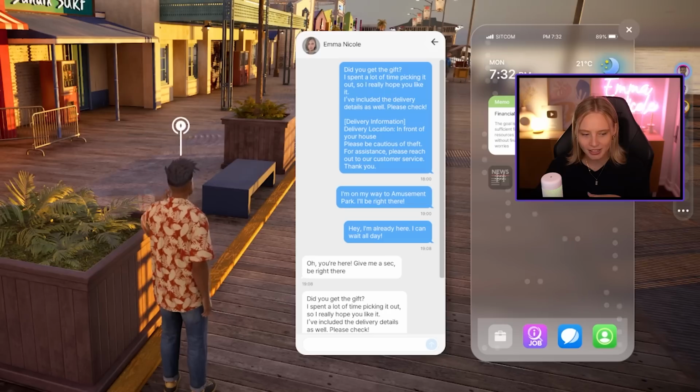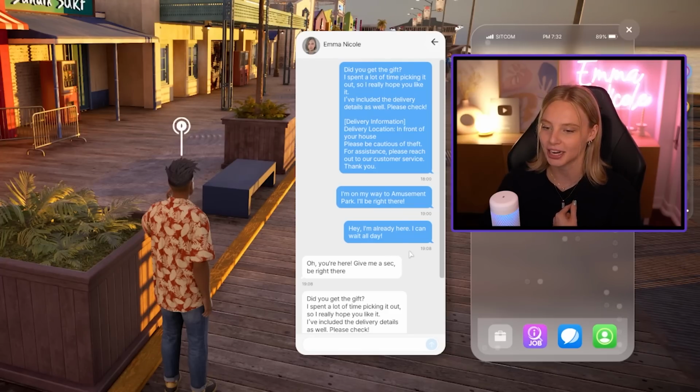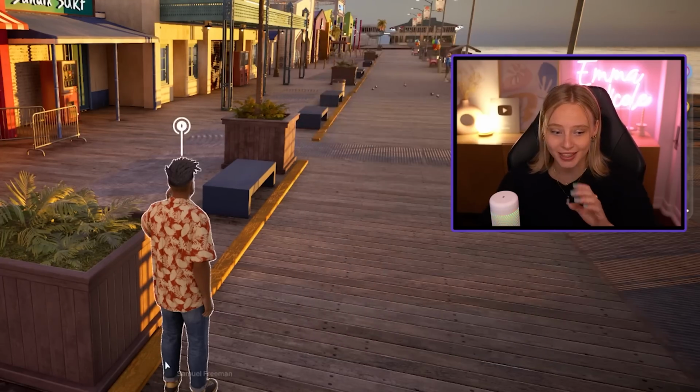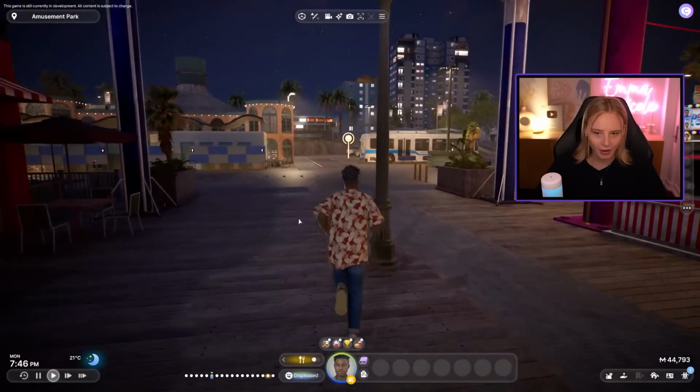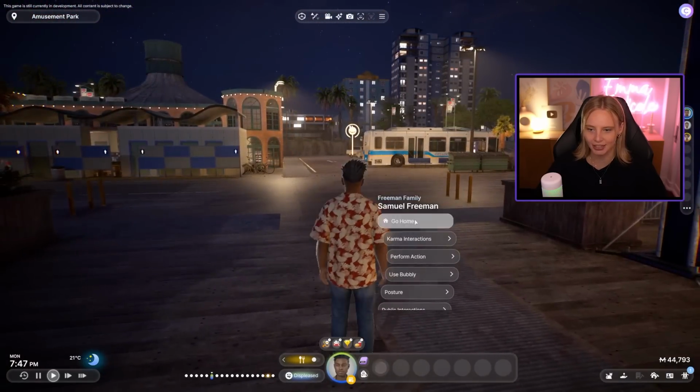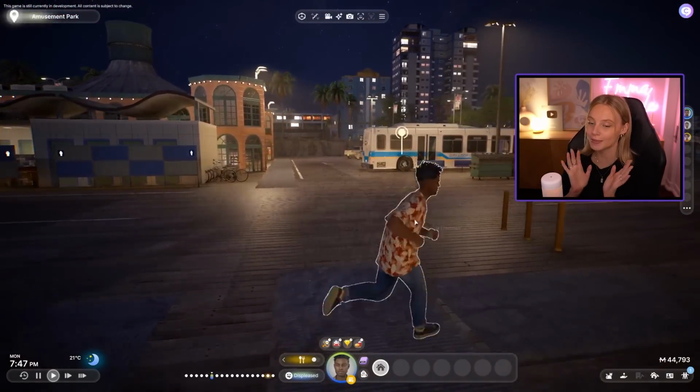So Sam texted her, like 30 minutes ago, saying I'm on my way to the amusement park, I'll be right there. Then he said, hey, I'm already here, I can wait all day. And then Emma replied, oh, hey, oh, you're here, give me a sec, be right there. Well, I didn't reply that, and I was playing as her. So I love that the game is autonomously doing that. Okay, I guess we are going back home, and let's go and hang out with our little baby and Ellie.